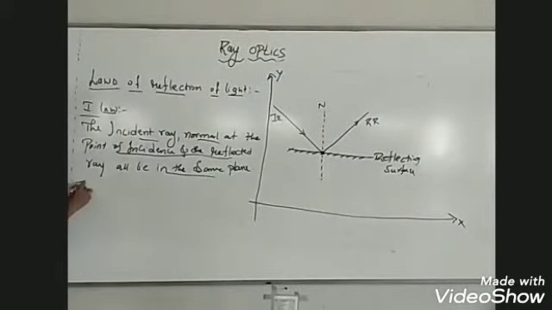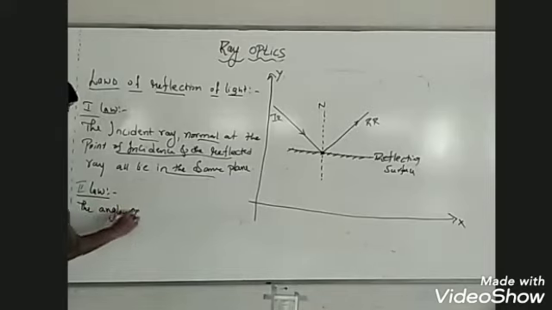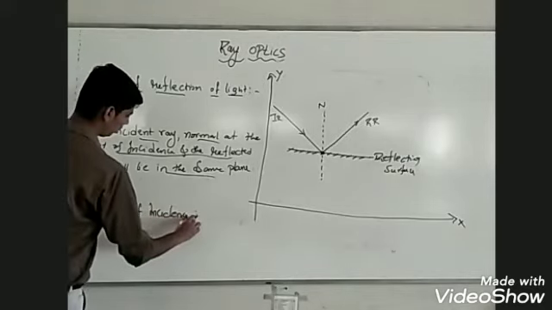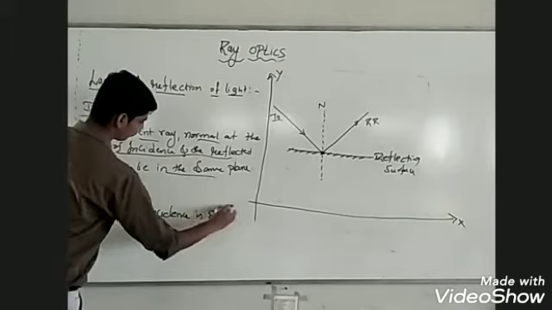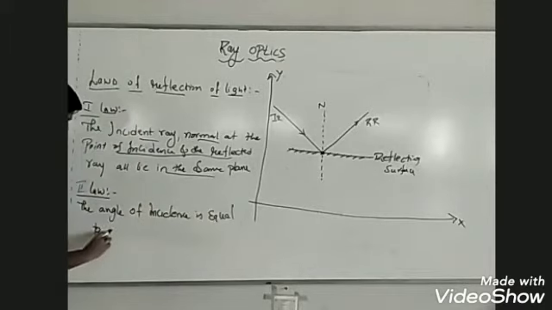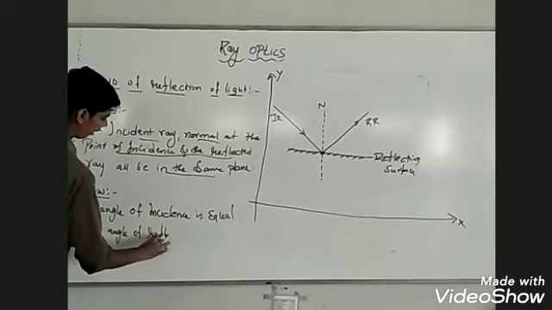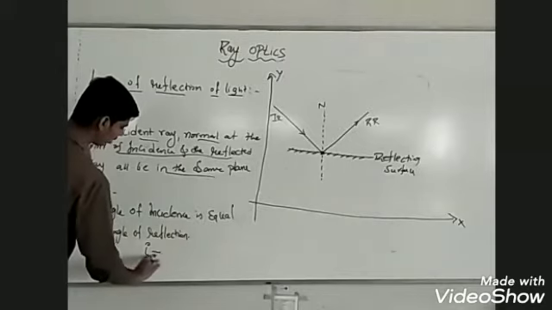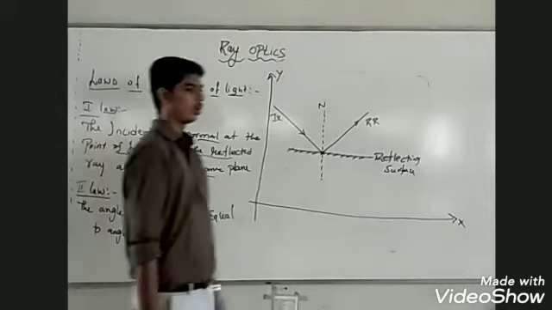The second law of reflection of light states that the angle of incidence is equal to the angle of reflection. That means whatever the angle of incidence is, the angle of reflection will be the same.